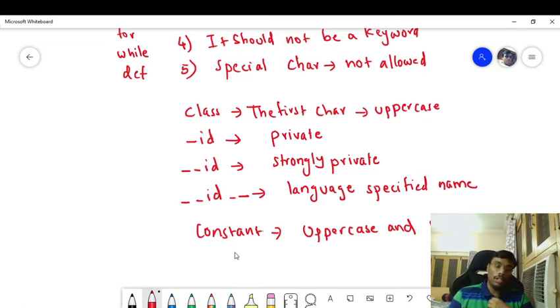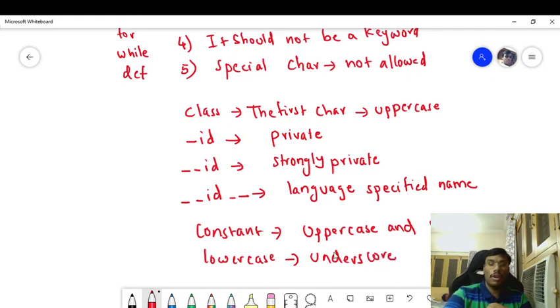And apart from these five, there are also rules like if in object oriented programming you create a user defined function, then the function name should be in lowercase and having underscores.